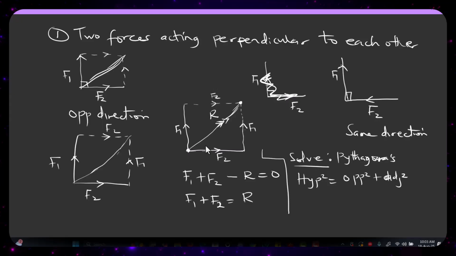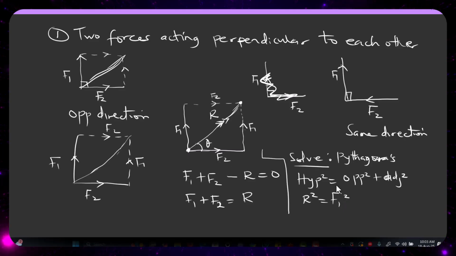Since I've already drawn this diagram this way, what is going to be my hypotenuse? The longest side. I'll just say R squared is equal to, what is going to be my opposite? It's going to have an angle here, since both forces F1 and F2 started here, that will help us get our direction. My opposite is going to be F1 squared.